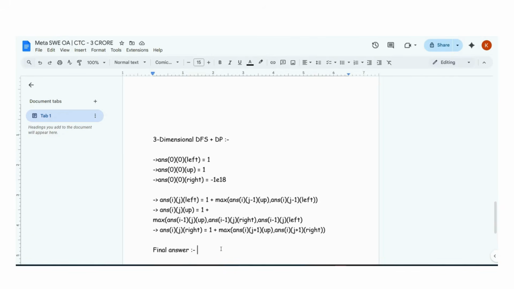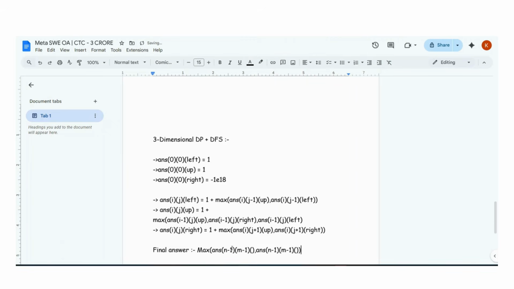So guys, the final answer I've taught you already, right? What is it? Max of the 3-dimensional dynamic programming plus DFS DP. Wow, I should have written DP first, right? Answer n minus 1, m minus 1, comma, answer n minus 1, m minus 1.